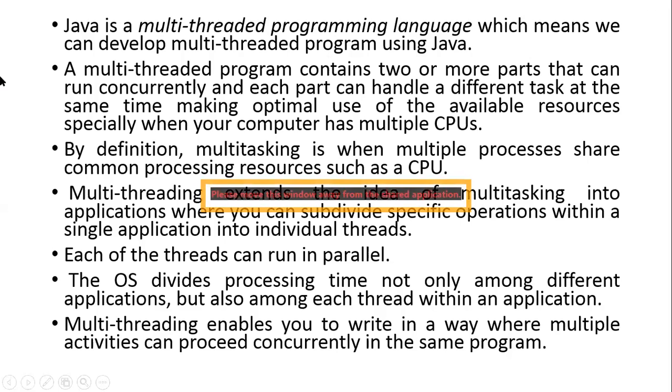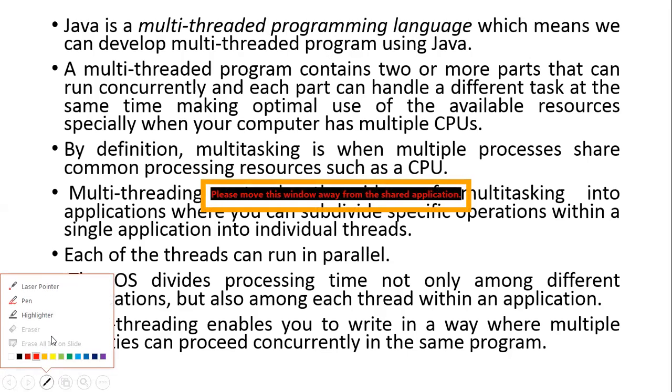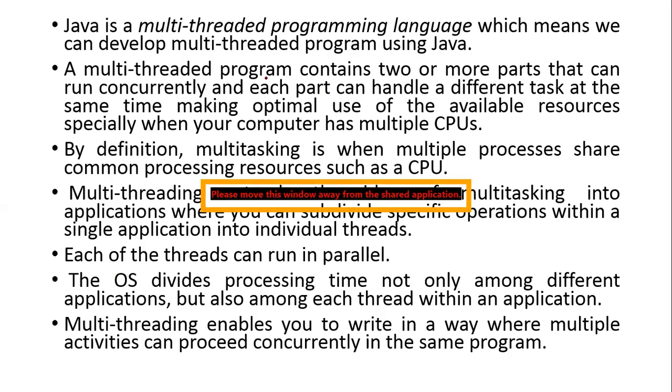Okay, so as per the logic of multi-threading, Java is a multi-threading programming language. So that means we can develop a concept of multi-thread using Java. So what is multi-thread means? Multi-thread programs contain two or more parts that can run concurrently, and each part can handle different tasks at the same time.